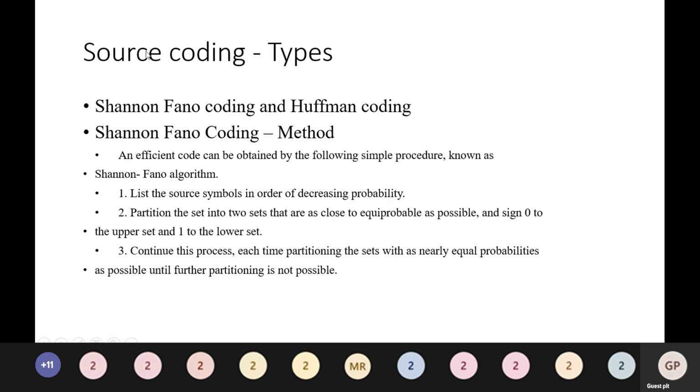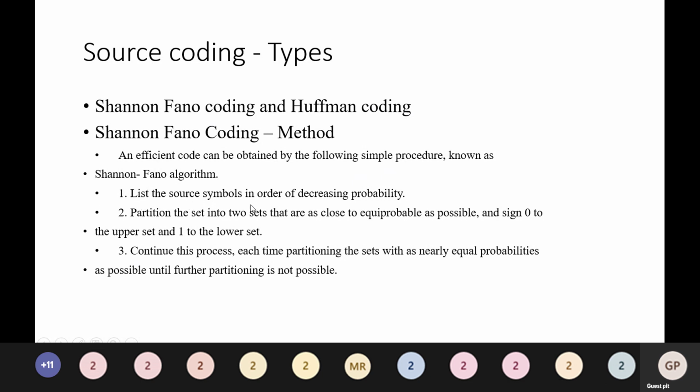So next is source coding types: Shannon-Fano coding and Huffman coding. Shannon-Fano coding method. An efficient code can be obtained by the following simple procedure known as the Shannon-Fano algorithm.